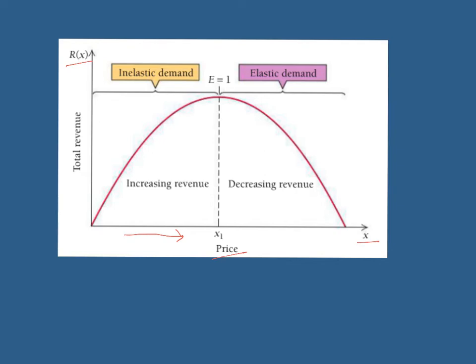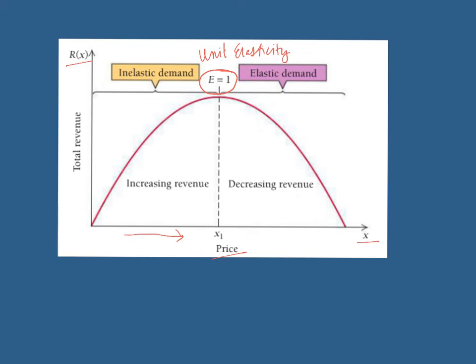Now, there is a point at which we reach elasticity of 1, or what we call unit elasticity. And at that point, our revenue is maximized. We don't want to go any further than that, because if we start raising prices, our revenue is going to decrease, because a small increase in price is actually going to have a significantly larger effect on demand, right?